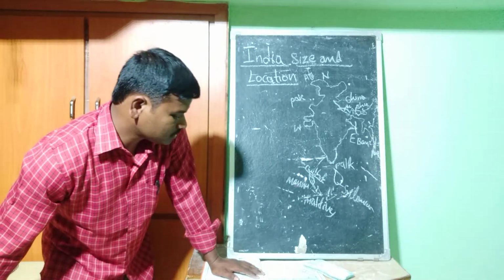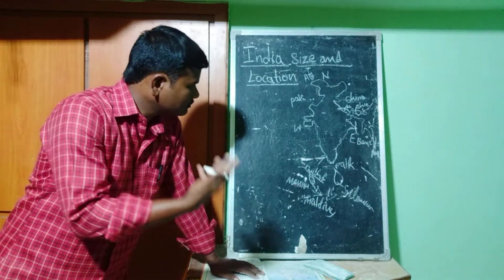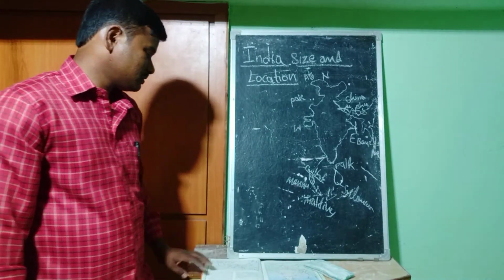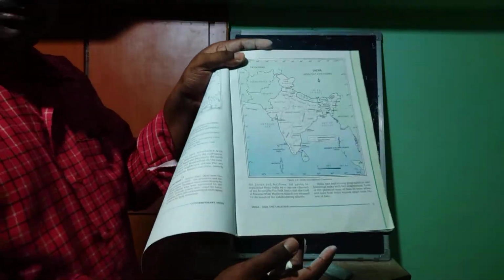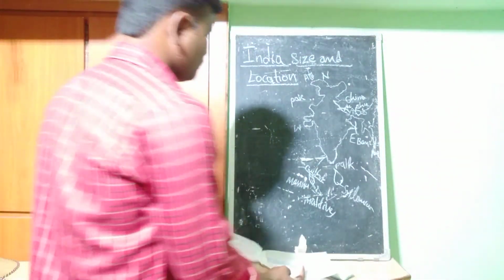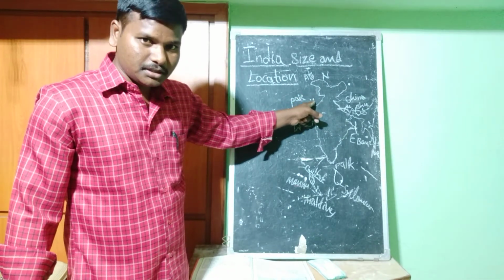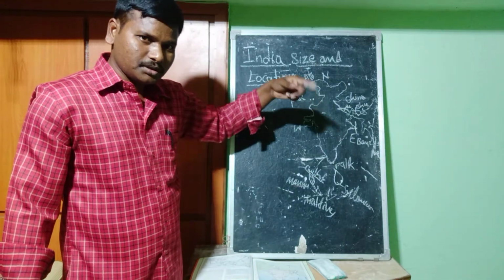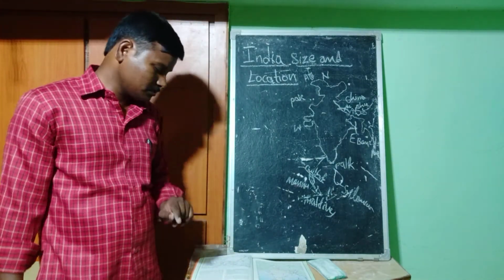So this is about India and how it shares its boundary with other countries. Like this we can see the boundaries of India, we can see here also. And you have to learn particularly how many kilometers of boundary India shares with Pakistan, with Afghanistan, and with China. You all have to learn about that and tell me later. I will ask you, you have to find that.